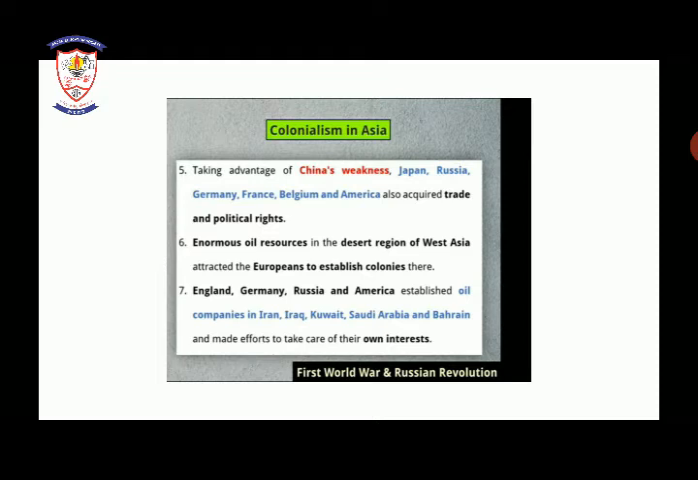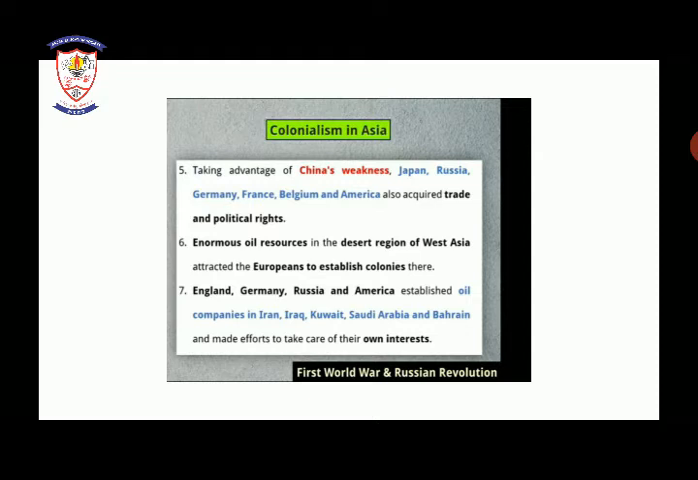Enormous oil resources in the desert region of West Asia attracted the Europeans to establish their colonies there. Now what happened is the desert area of West Asia was quite famous for oil resources. So Europeans were attracted by these oil resources, and seeing this they also established their colonies in the desert region of West Asia, where you can get a lot of oil.